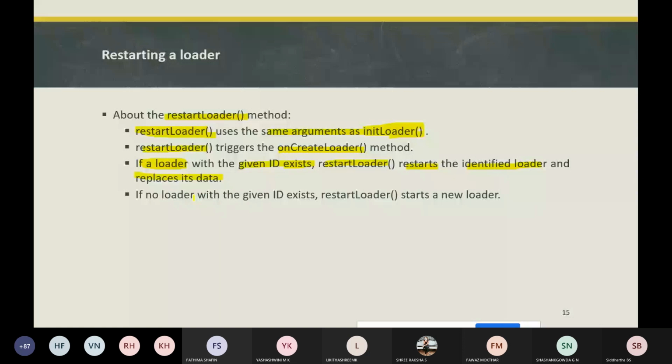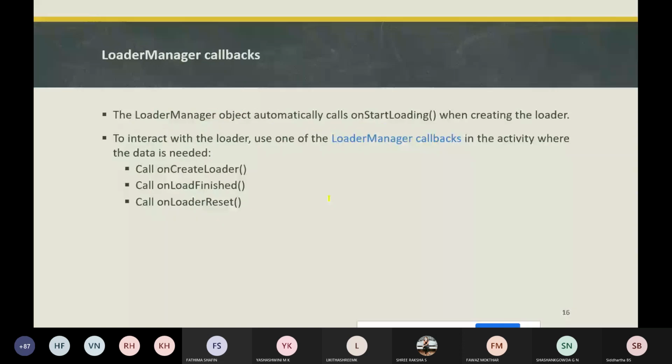So how to use the LoaderManager callbacks? The object of a LoaderManager automatically calls the onStartLoading method when creating the loader. After that, the LoaderManager manages the state of the loader, based on the activity state and the data.